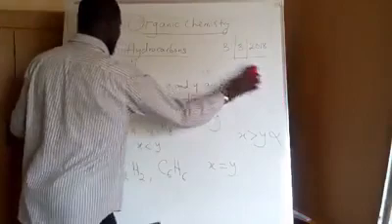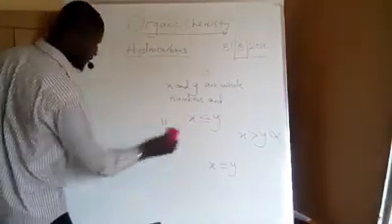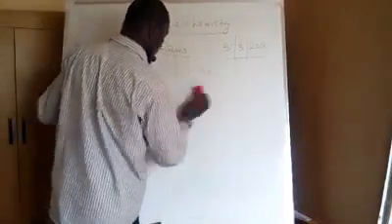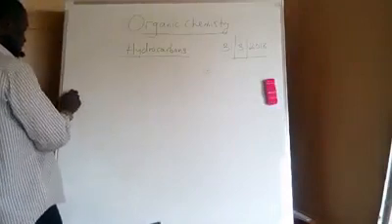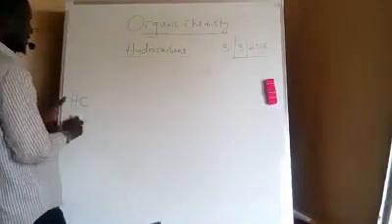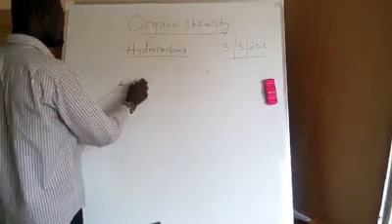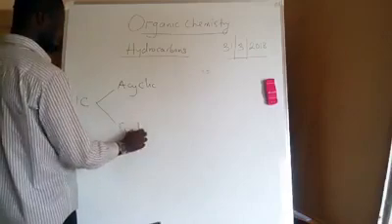Now let's look at the classification of these compounds, hydrocarbons. Hydrocarbons are divided into two classes: acyclic compounds and cyclic compounds.